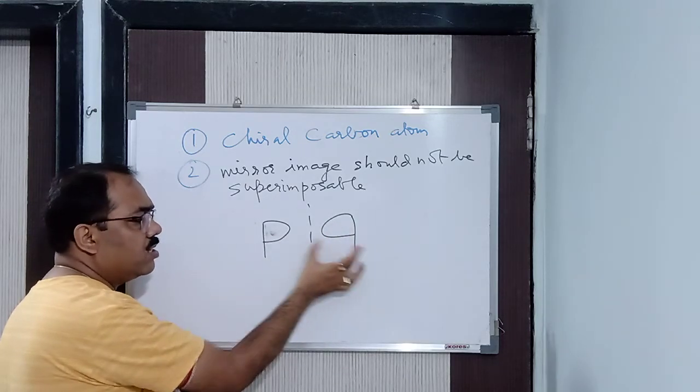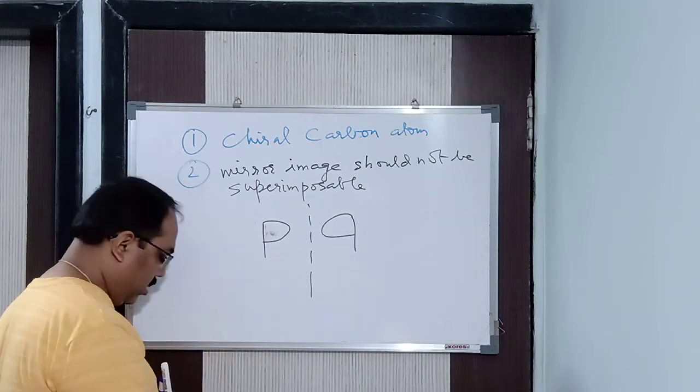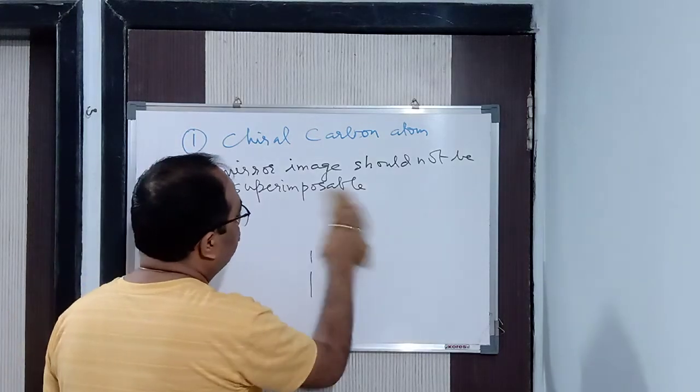Here this image is not symmetrical over the object. It is not symmetrical. Got it? Clear? Achha. Now we come to the word chiral.